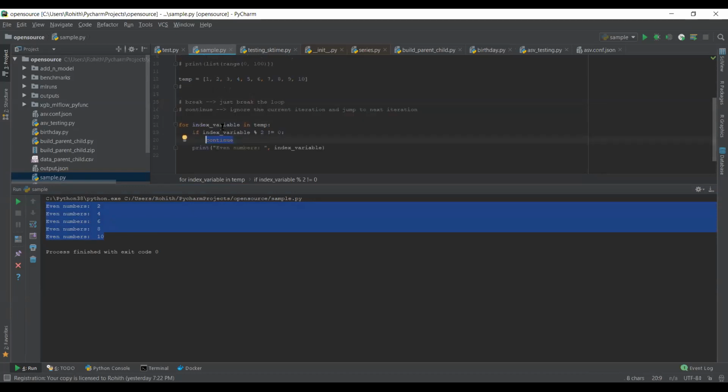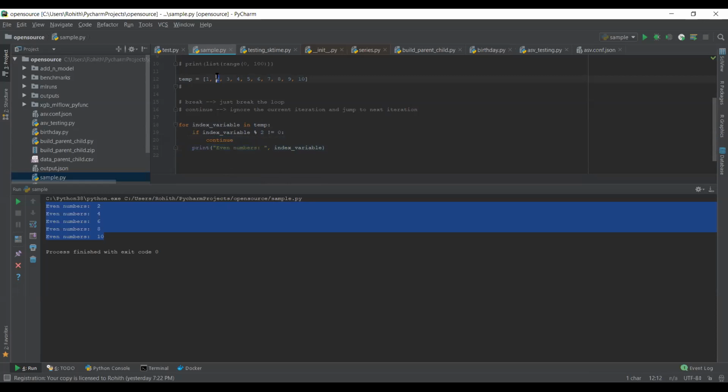If you want to debug, here is how things are happening. For the first time, the value is 1. It will come here: 1 modulo 2 not equal to 0. Yes, it is an odd number, so it is not equal to 0. Then it looks at the continue, so it will ignore all the rest of the statements. It won't execute anything. It will simply jump to the next value, which is 2.